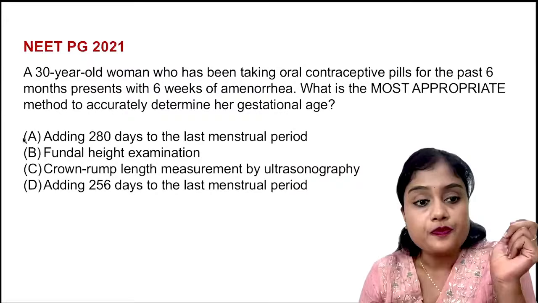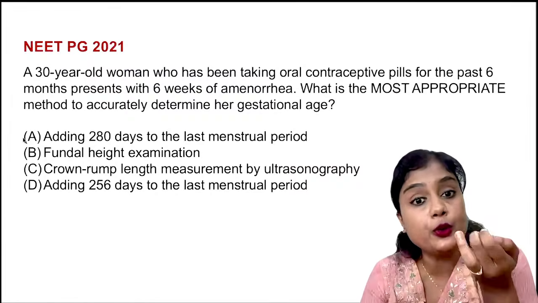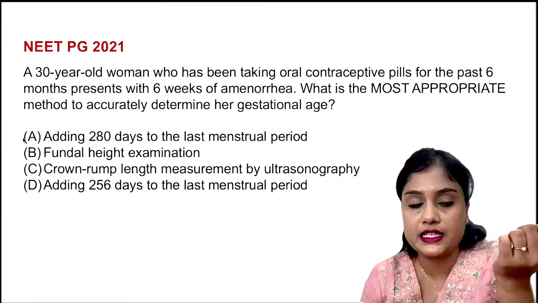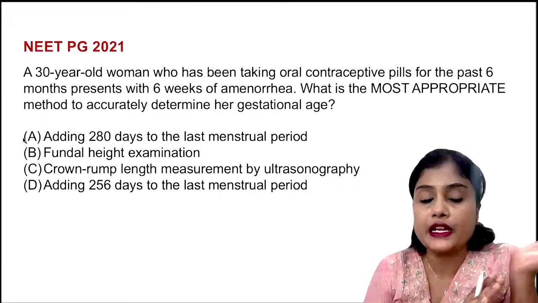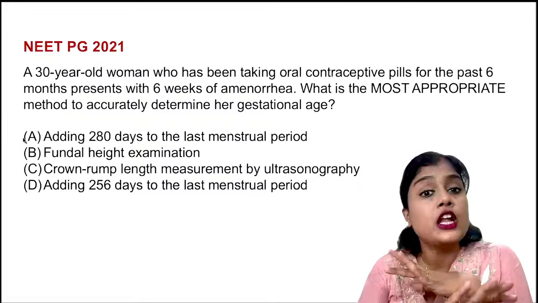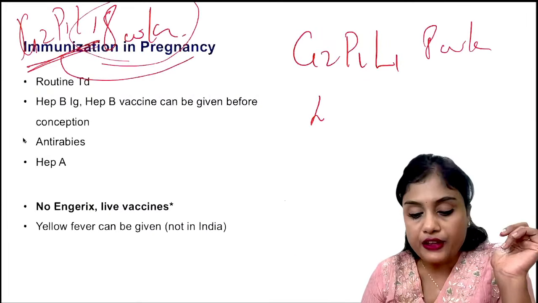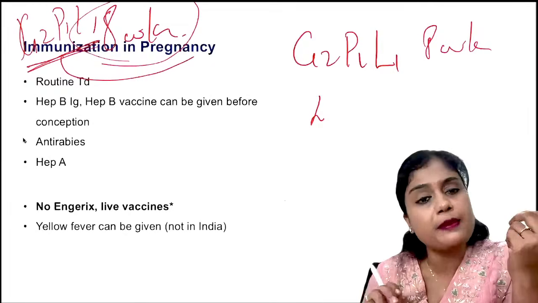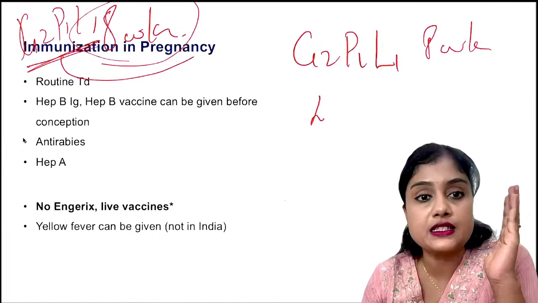Okay, and then coming to hepatitis B, immunoglobulin can be given in pregnancy, but the vaccination can be given before pregnancy, not in pregnancy. Anti-rabies vaccine and hepatitis A vaccine can be given. No live vaccines can be given, and also yellow fever, which is not in India per se, but it can be given if it comes in your question. Okay, so these are the basic things that you should know.